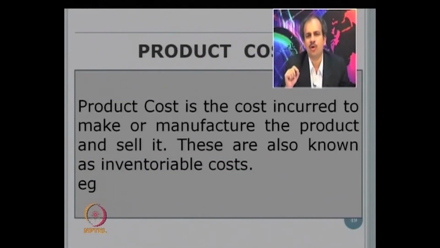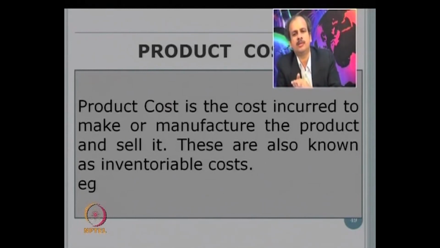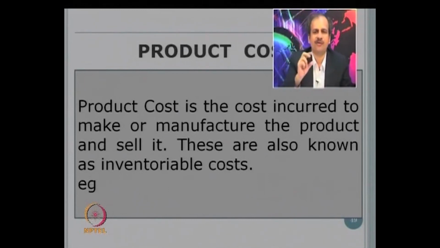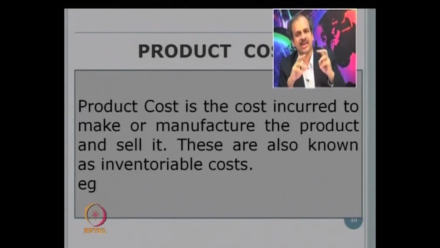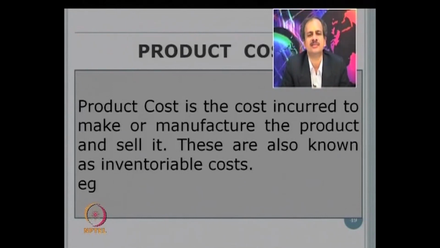Okay, so we will go to one more classification, that is known as product cost or period cost. So generally all costs which you incur for a particular product, which are inventoriable, so which get added to the value of that product, are called product costs. Can you give any examples of product costs?